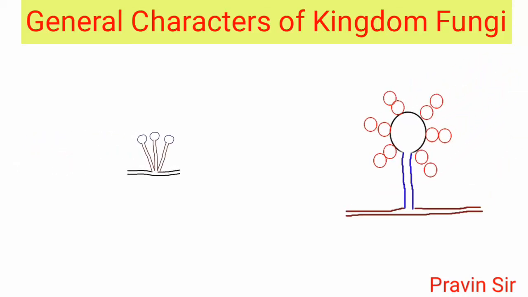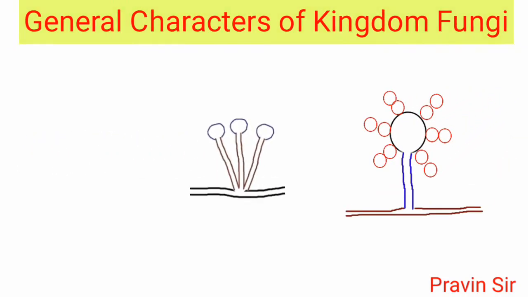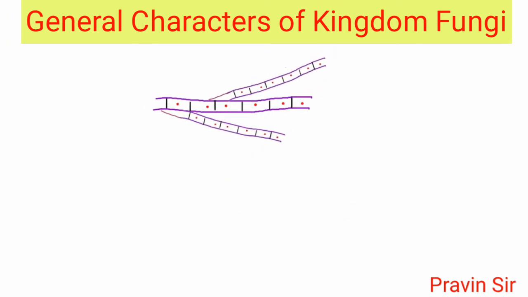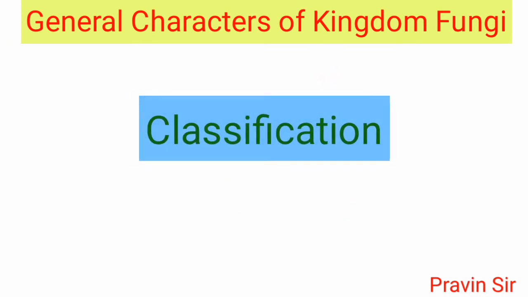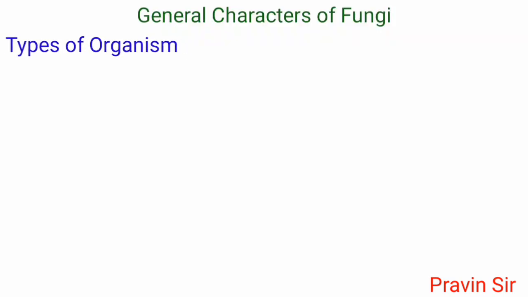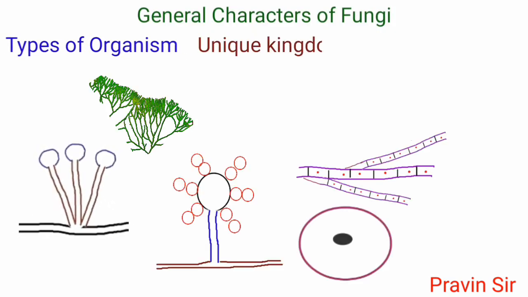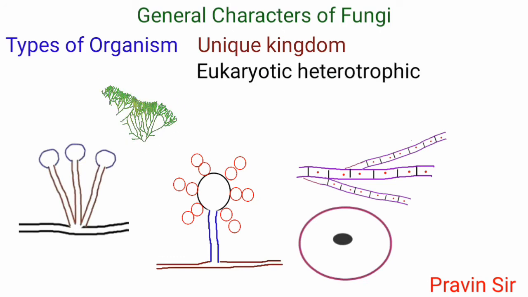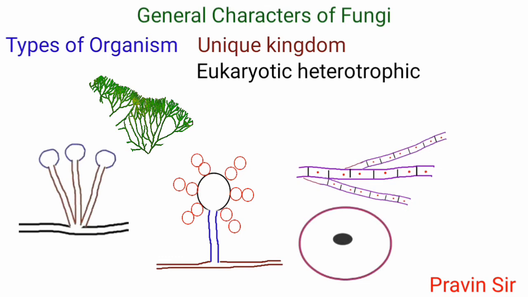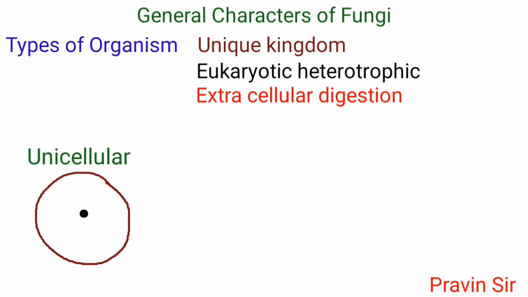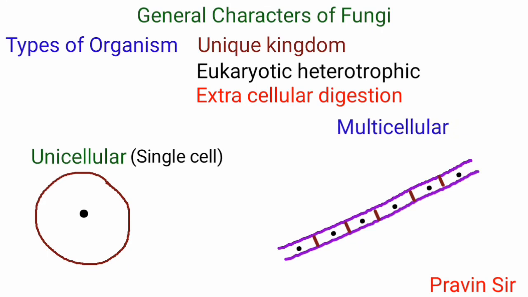Hello students, today I will revise about general characters of kingdom fungi and its classification. First is types of organism. It's a unique kingdom of eukaryotic heterotrophic organisms showing extracellular digestion. They may be unicellular, means made up of single cell, or multicellular, made up of many cells, and filamentous. In filamentous, cells are attached end to end.